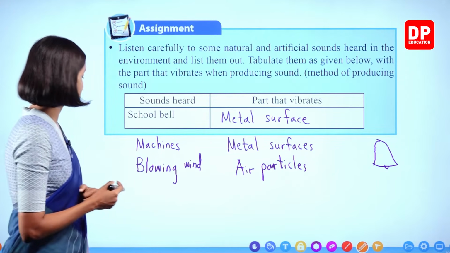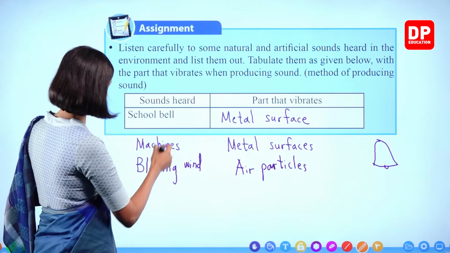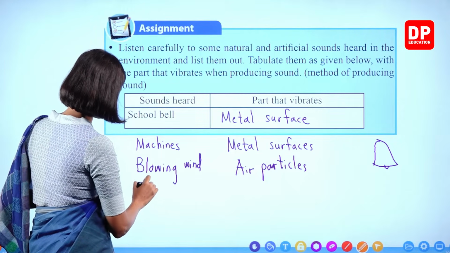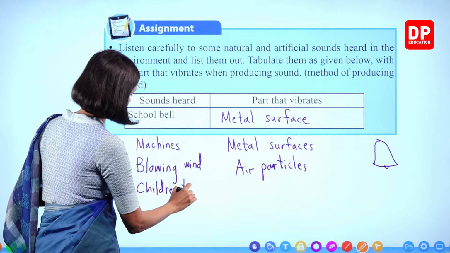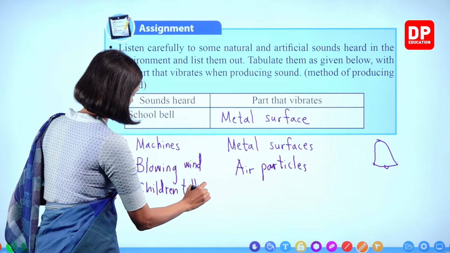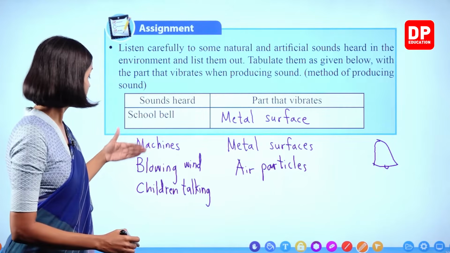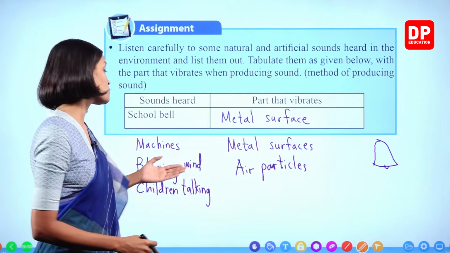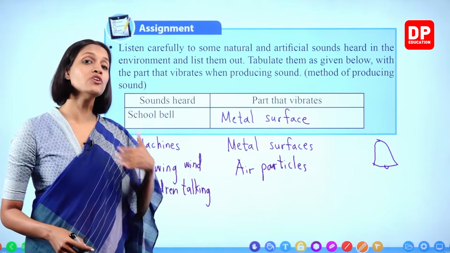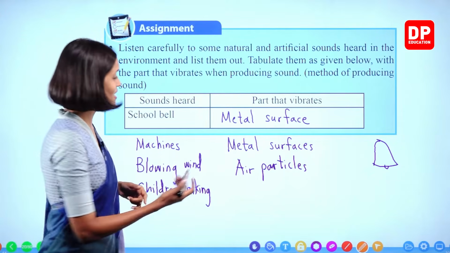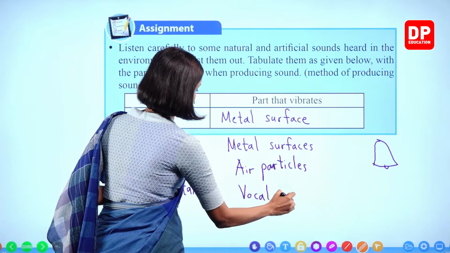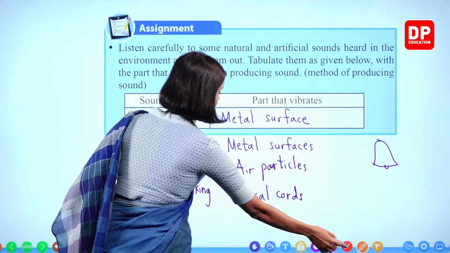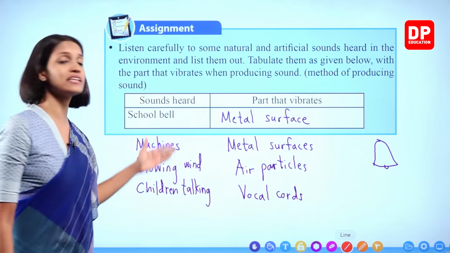Right? What else, children? Children talking. That's also a natural sound. Right? At school, you can hear the other children talking. What is vibrated? Now you all know vocal cords vibrate. Right? Vocal cords. So you can find many other examples.